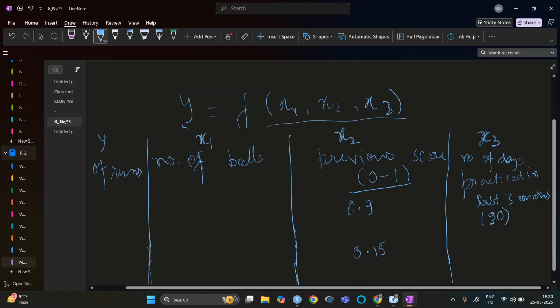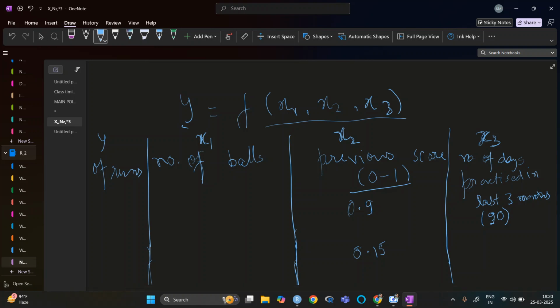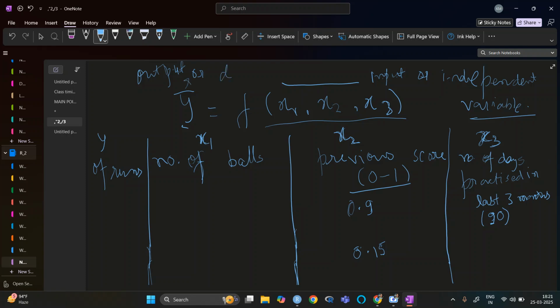So now we need to find some linear relationship. These are the input or independent variables, and this is the output, or the dependent variable.